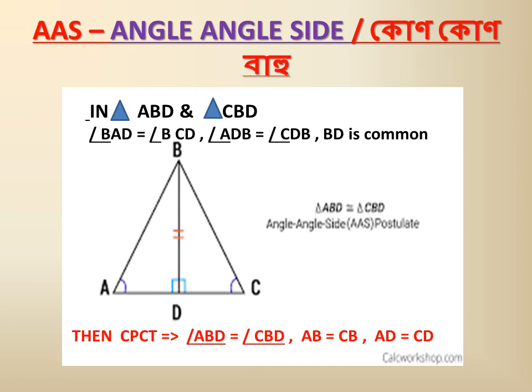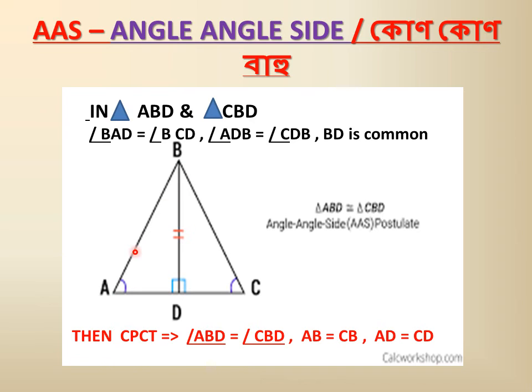Now here, AAS, that is angle angle side, we can prove in one of the triangles. Here we can prove this. Now you see, in this triangle ABC, which is an isosceles triangle, a perpendicular has been dropped from the vertex B to the side which is not equal to the other two. AB is equal to AC.